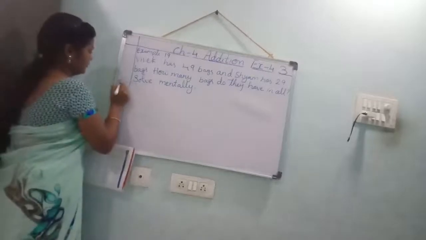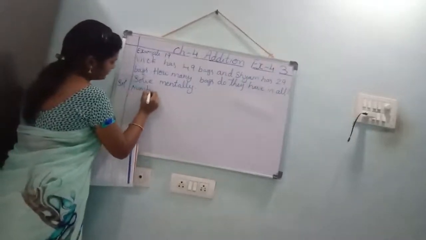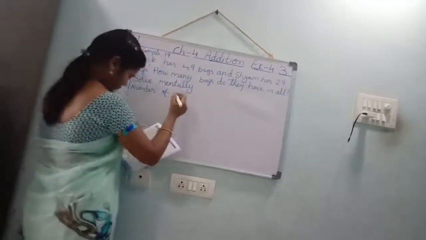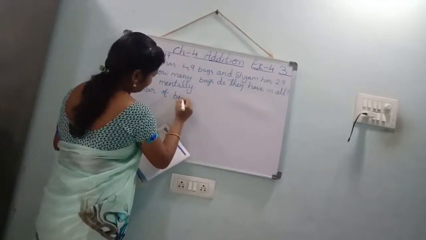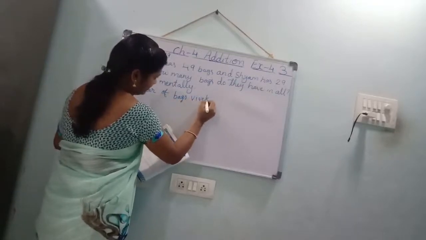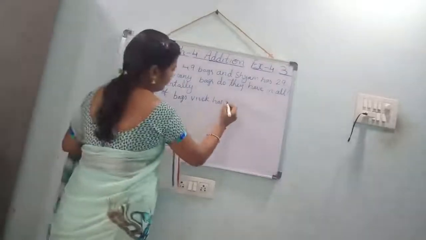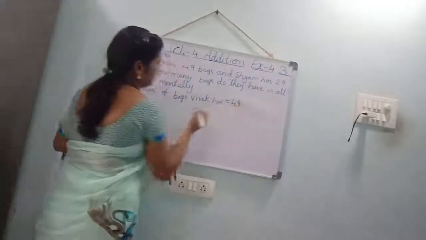See, solution. Number of bags Vivek has. How many number of bags Vivek has? 49.